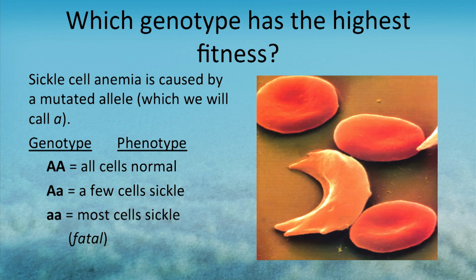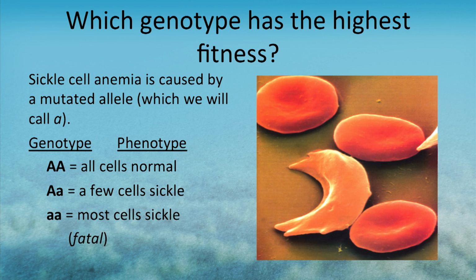Sickle cell anemia is caused by a mutant allele, and we'll call that allele little a, that causes the normally round red blood cells to flatten into a sickle shape. Individuals that possess both little a's have what is known as sickle cell anemia. This is actually fatal, and most individuals who have sickle cell anemia die before they reach reproductive age. When you take a look at the world, most individuals have what are called big A, and we would say that all of their red blood cells are round or normal. They have no health problems related to their red blood cell shape.